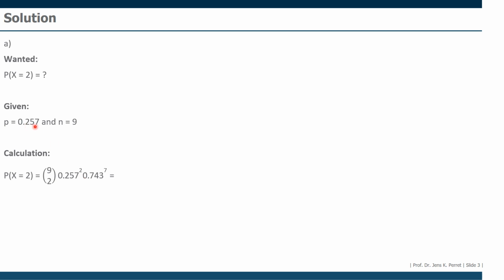So 1 minus 0.257 to the power of 7. 7 is small n minus small k, so 9 minus 2 giving us the 7. I'm going to put all of this into my calculator, getting a final result of 29.7%. So the chance that his train will be delayed exactly 2 times is slightly more than 29%.